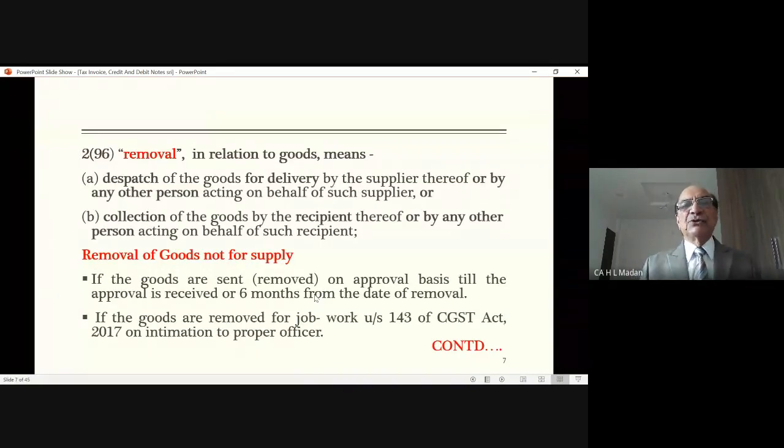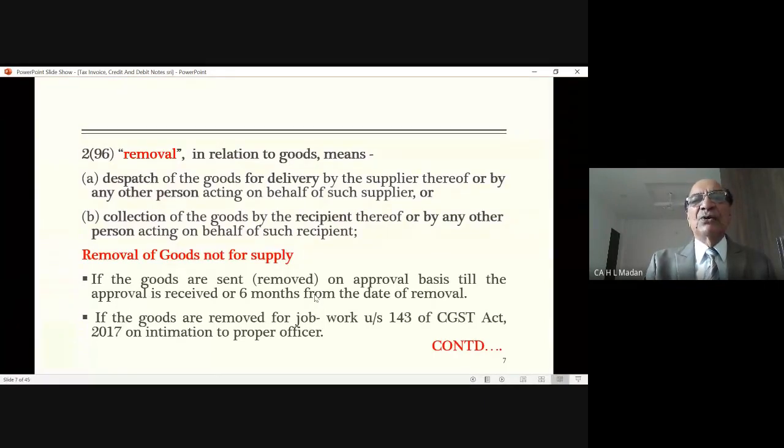Now, as I told you, what is the meaning of the word removal? In section 31(1), we used a word removal. And in section 2, the definition clause, subclause 96, item number 96, the word removal has been explained. And what does it say?